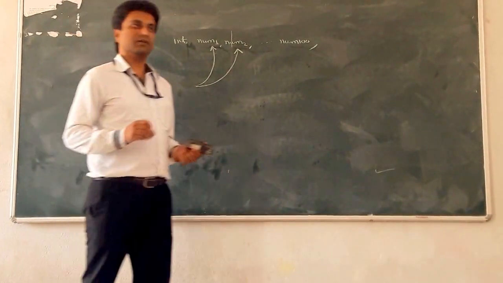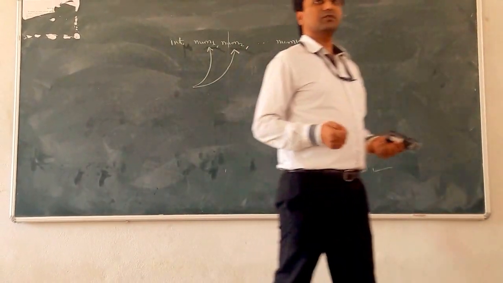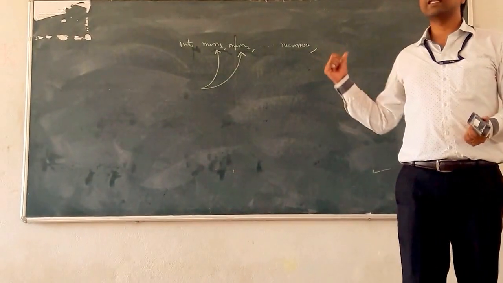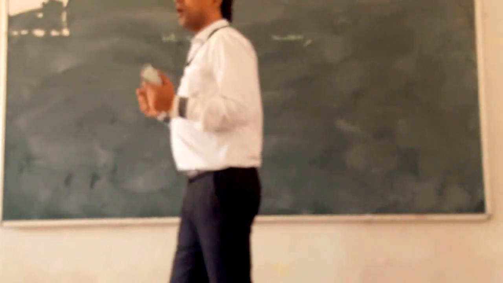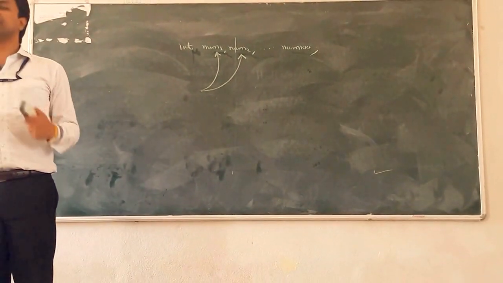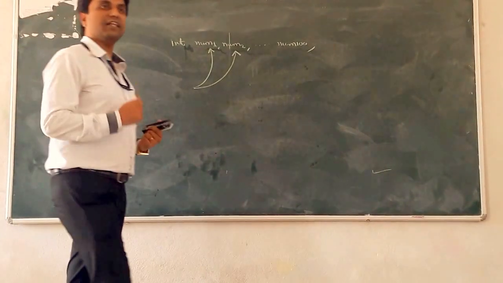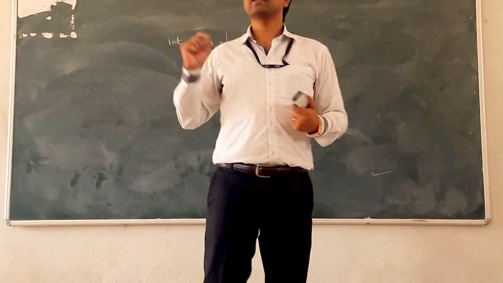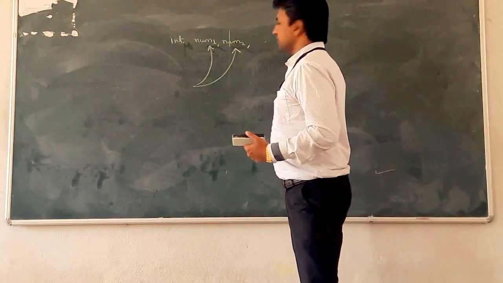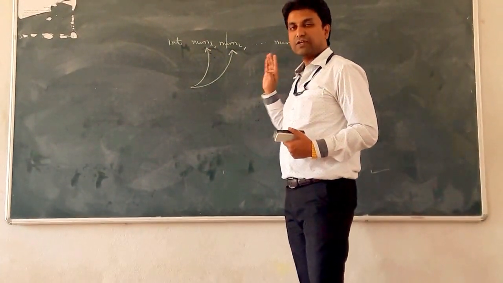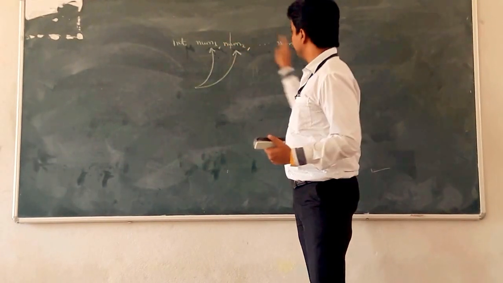So there is one option, that is called array. The basic use of array is to store all homogeneous type of data together in a single entity called an array. All these numbers are integer type, and you want to store all 100 numbers.